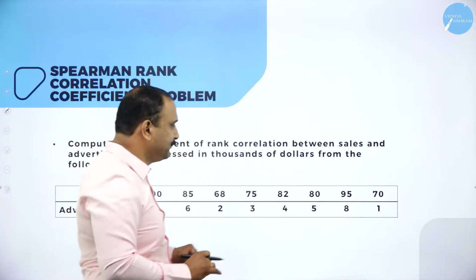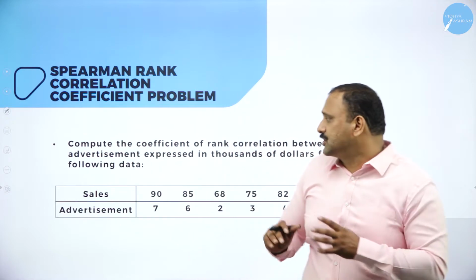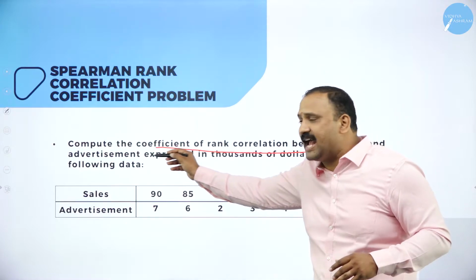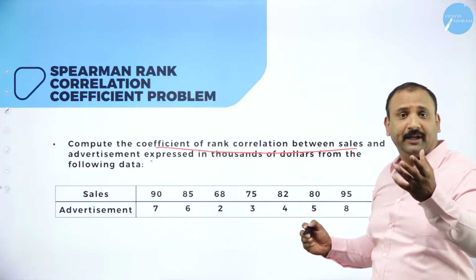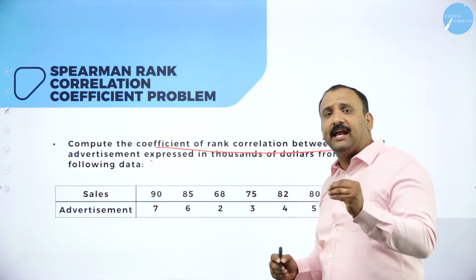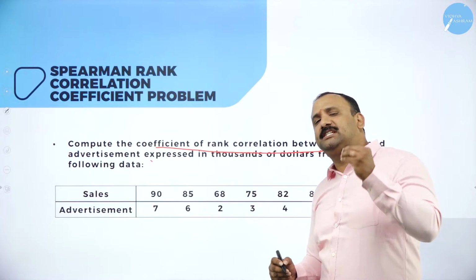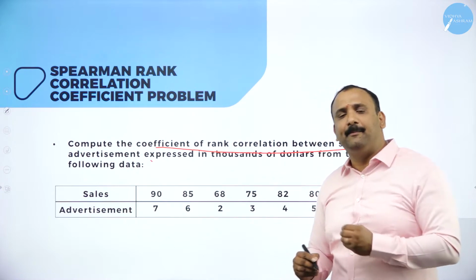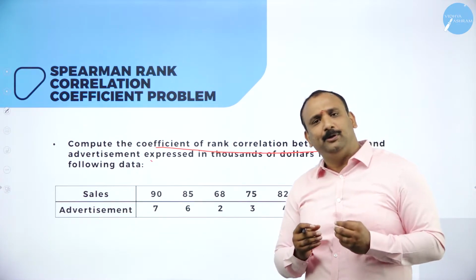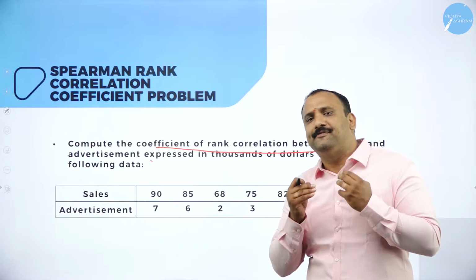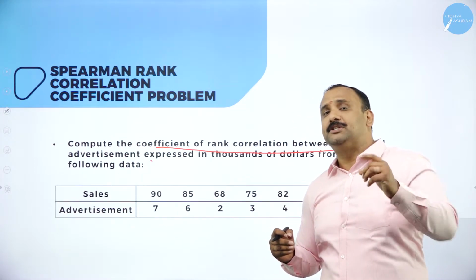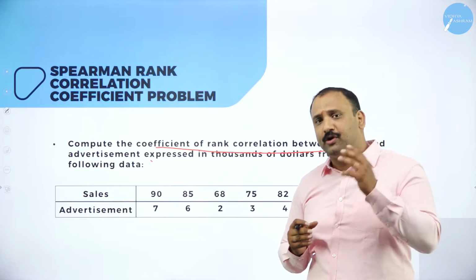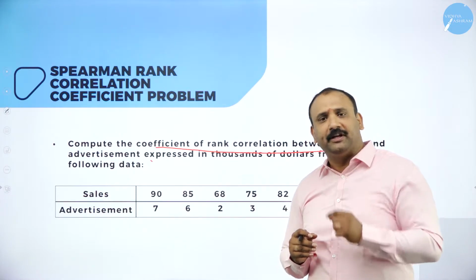This is the problem that is being presented to us. It's going to talk about the coefficient of rank correlation between sales and advertisement. Now this is very interesting. Why? Because every day in the newspaper you see some or the other advertisement. If you just go back, think from a company standpoint, are you able to generate the equal amount of sales to the amount that is being spent on advertisement? So that becomes a challenging situation or a challenging question for most of the companies today.